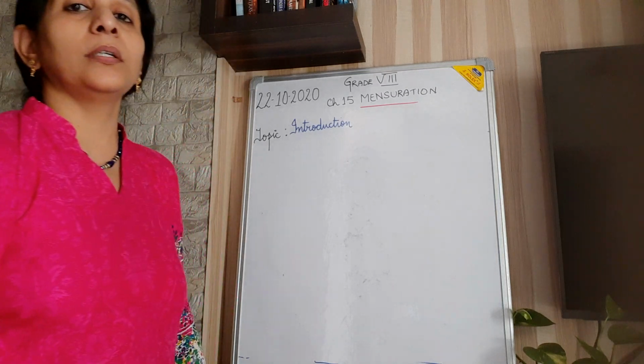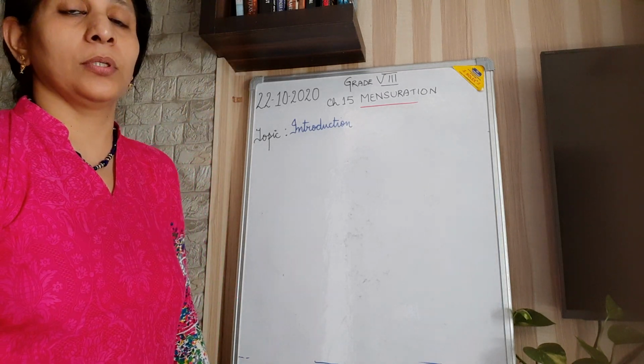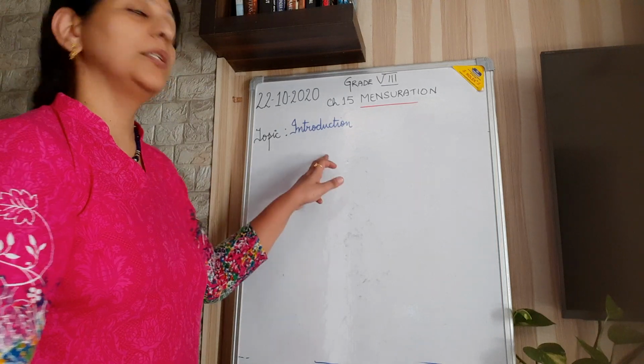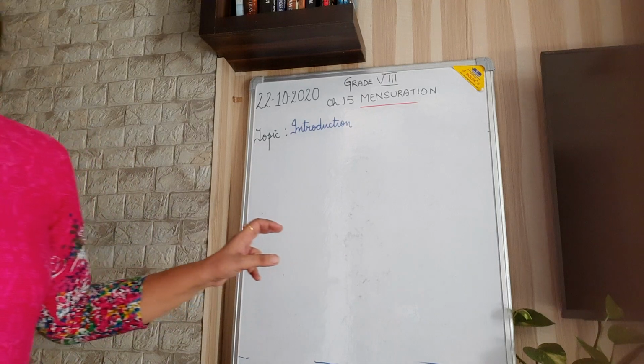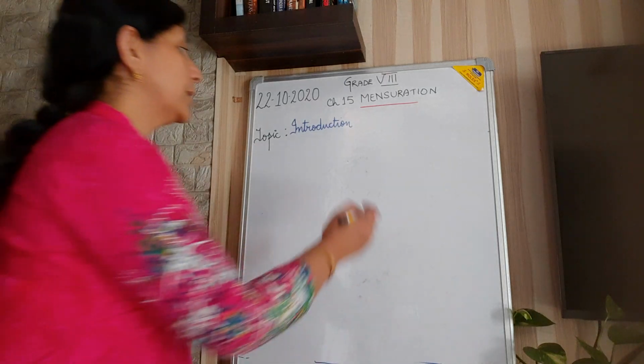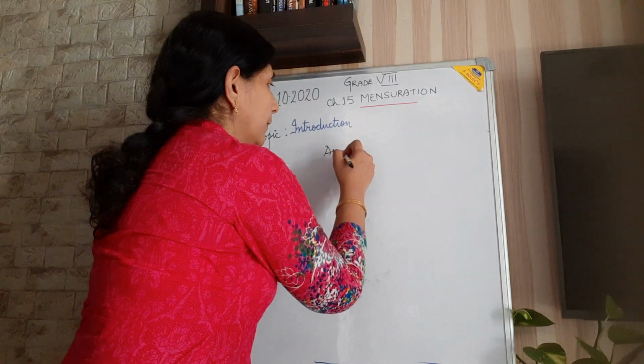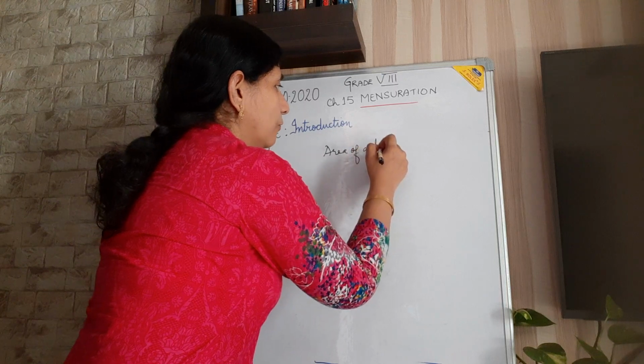Now this year you are going to learn more. Rectangle, square, circle, everything you have done, and we are going to learn what a trapezium is and the area of a trapezium.